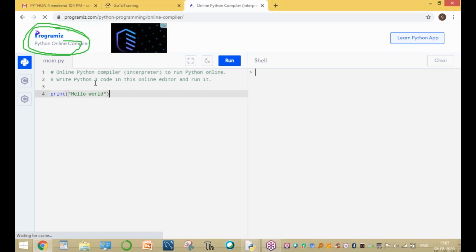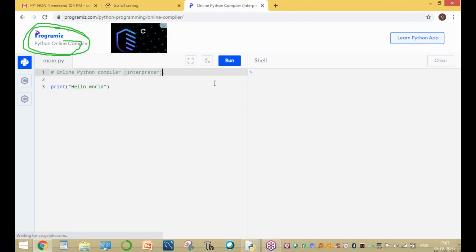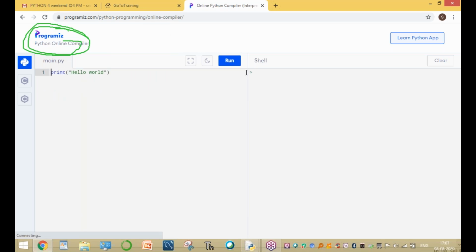The first line is only for comment. Here we can write the Python program. Next are the lines: print hello world. The simple program for Python is hello world.